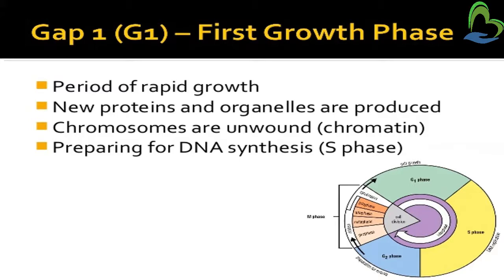Different types of proteins and new organelles start being made. Chromosomes are unwound, in the form of chromatin, preparing for DNA synthesis. The first growth phase is preparation for DNA synthesis, that means the S phase.